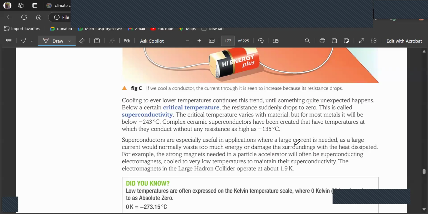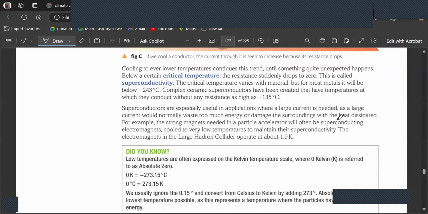So these superconductors are especially useful in applications where a large current is needed, as a large current would normally waste too much energy or damage the surroundings with the heat dissipated. For example, strong magnets, such as in DC motors, AC motors or transformers, or particle accelerators, where it is very important for them to be superconducting. So you can cool them to very low temperatures, because cooling them makes them superconductive. Got it? Right.